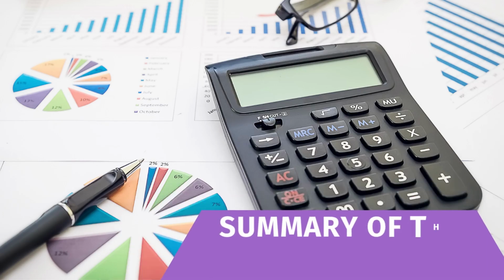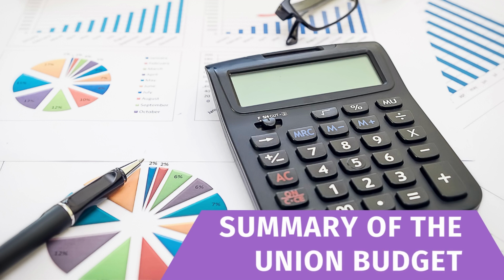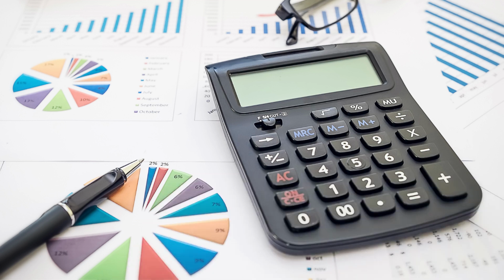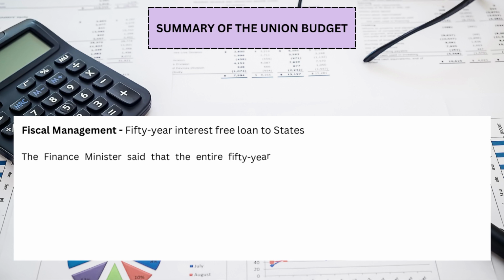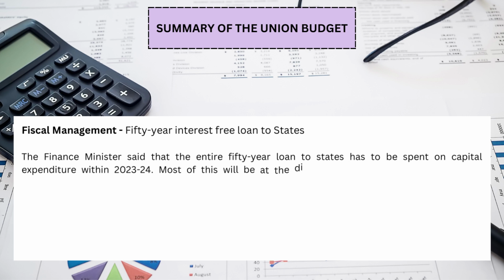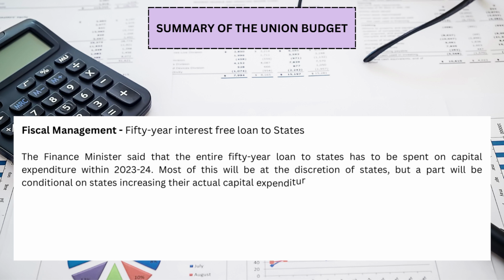In this video we will discuss the summary of the Union Budget 2023 to 2024. Fiscal Management: 50-year interest-free loan to states. The Finance Minister said that the entire 50-year loan to states has to be spent on capital expenditure within 2023 to 2024. Most of this will be at the discretion of states, but a part will be conditional on states increasing their actual capital expenditure.